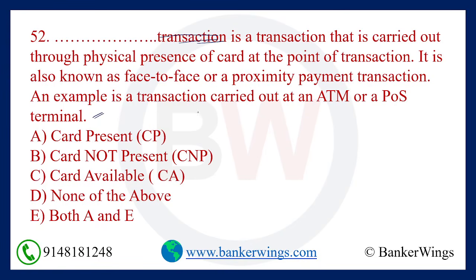So what is the right answer? CP, that is card present, CNP, card not present, card available, none of the above, or both A and C. So what is the right answer here? The right answer is option number A, that is card present. CP, card present, is a transaction that is carried out through a physical presence of a card. So CP is the right answer.